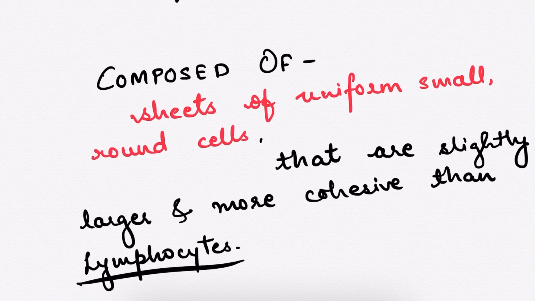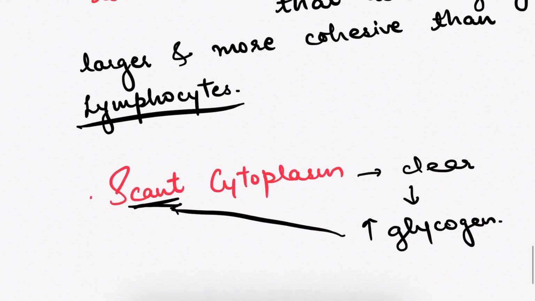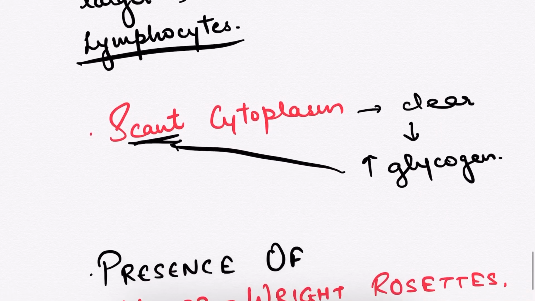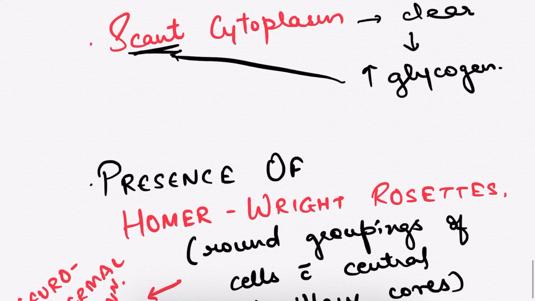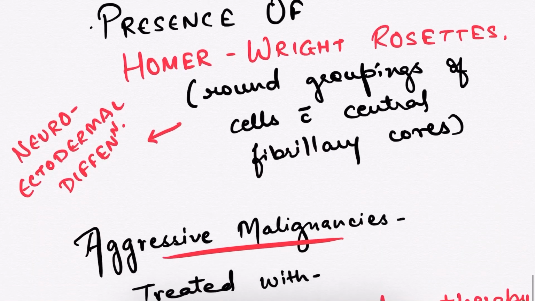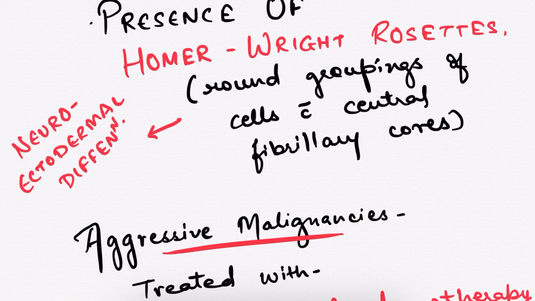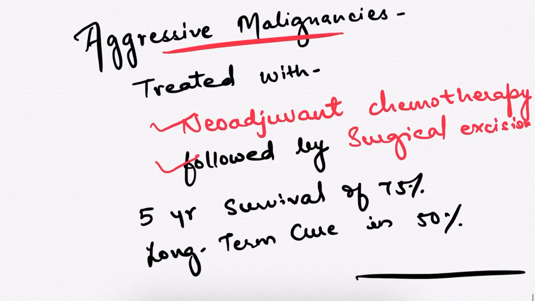Also, it has sheets of uniform small round cells which are larger than the lymphocytes. The cytoplasm is scanty, and it appears clear because of increased glycogen. There is the presence of Homer-Wright rosettes, which denotes neuroectodermal differentiation. These are aggressive malignancies treated with chemotherapy and surgical excision.